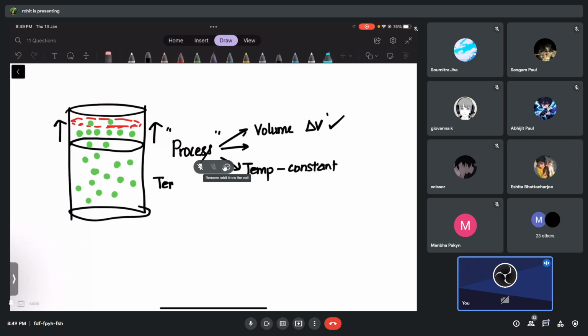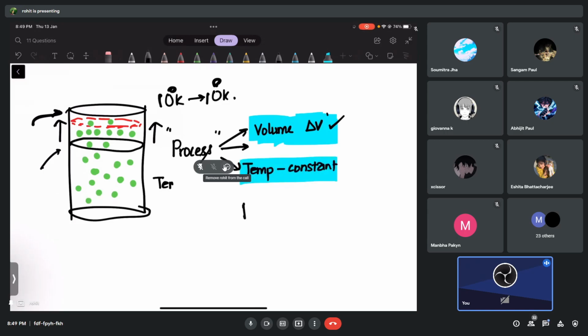Constant means you started with some temperature, not 0 Kelvin, very bad temperature, say 10 Kelvin, or let's say 100 Kelvin, doesn't matter, but you have the same temperature. As the piston has gone from here to here, the temperature did not change, but definitely something has changed. What is that? Volume. Volume has changed, temperature did not change.